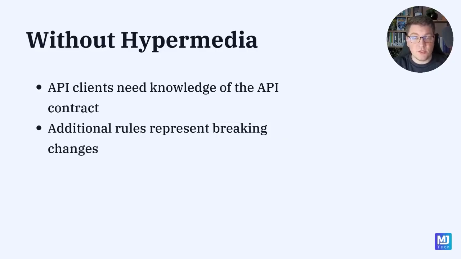And if that operation isn't supported for the current state of the resource, we can simply omit the Hypermedia link from the response. On the client side, we can inspect the Hypermedia links, and if the link for some operation isn't included in the responses, then we can simply not render it on the client side. The core message behind all this is that the API is harder to evolve without Hypermedia.